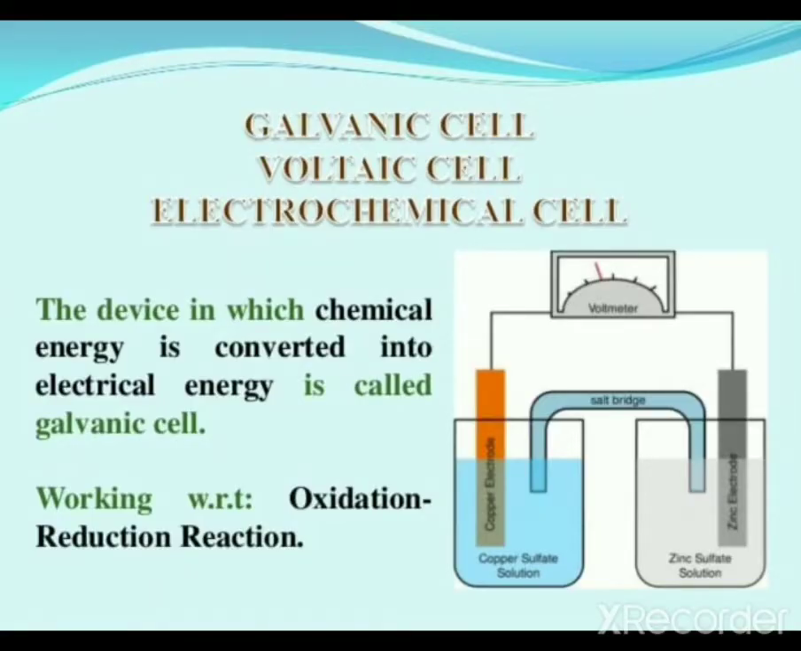Electrochemical cell. It is a device which converts chemical energy into electrical energy. It is also known as galvanic cell. Now, chemical energy is the energy due to a chemical reaction. So, which is the chemical reaction that takes place in an electrochemical cell? What type of chemical reaction? It is a redox reaction, or we can say that it is oxidation reduction reaction. It is redox reaction which takes place in an electrochemical cell, and this chemical energy will be converted to electrical energy.